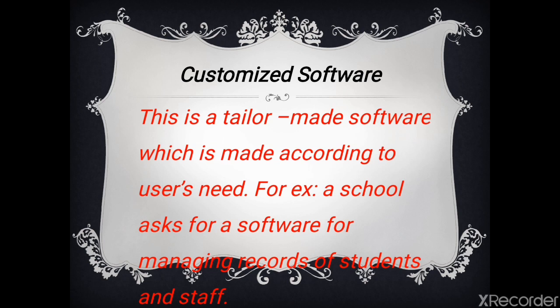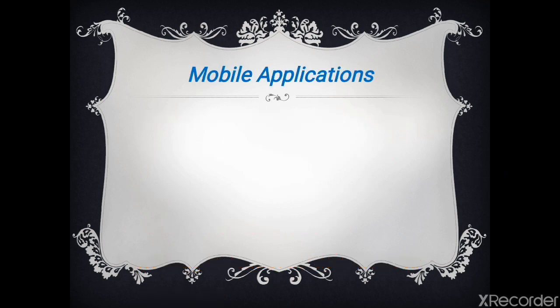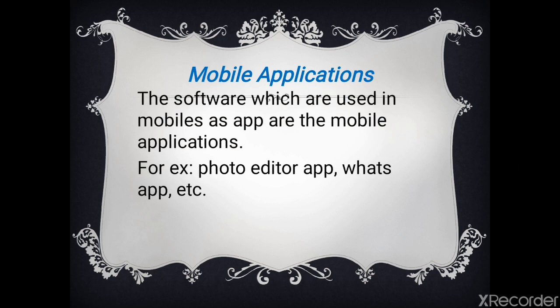After customized softwares, we have mobile applications. What are mobile applications? These are the softwares which are present in mobiles and used as apps. The software which are used in mobiles as apps are called mobile applications. For example, we have a photo editor app, WhatsApp, and others like TikTok and MX Player. You use those softwares in your mobiles in order to meet your requirements.